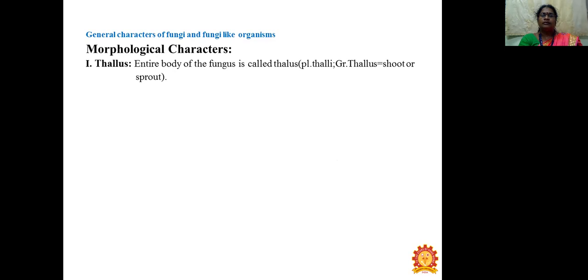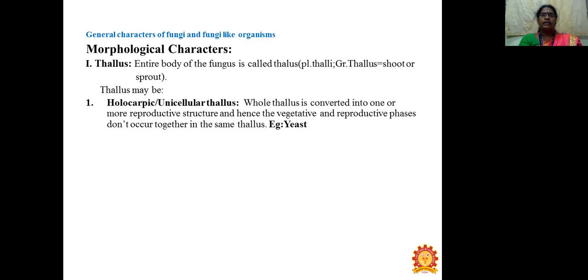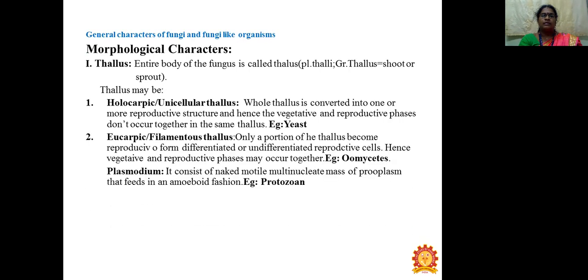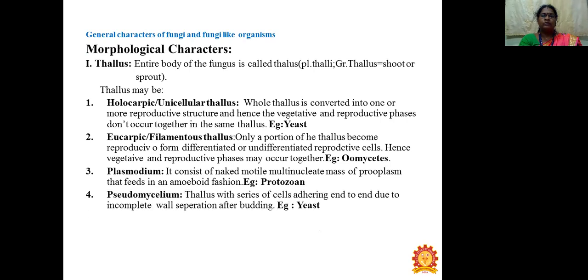Thallus. The entire body of the fungus is called a thallus. And the thallus may be holocarpic or unicellular thallus, eucarpic or filamentous thallus, plasmodium, pseudomycelium and rhizomycelium. Let us see what is a holocarpic and unicellular thallus. The whole thallus is converted into one or more reproductive structures, and hence the vegetative and reproductive phases do not occur together in the same thallus.